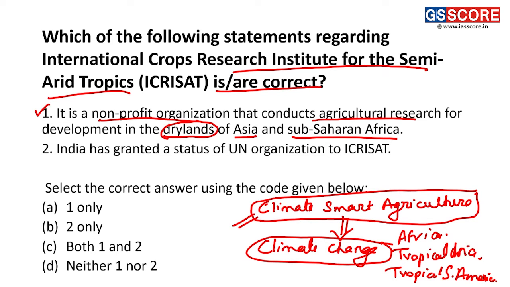So here we can see ICRISAT is one of the very important institutes which is working on seeds. It is working on the variety of seeds, on the genetics of seed, to understand whether it would be able to work on two parameters.